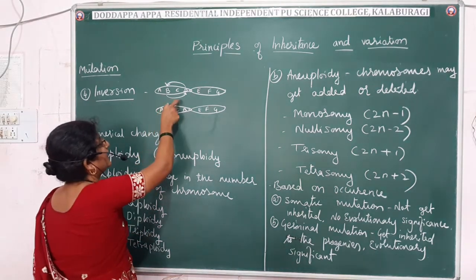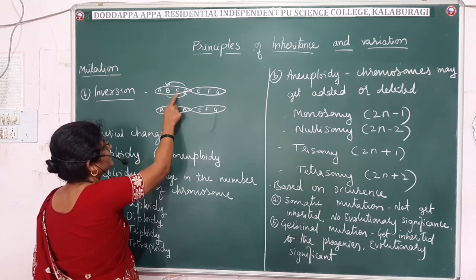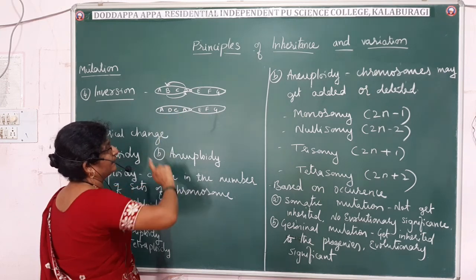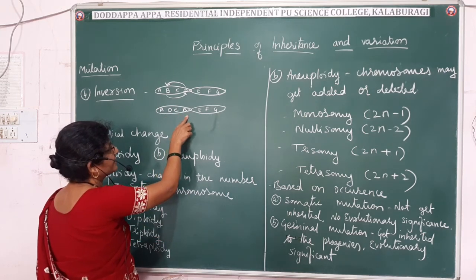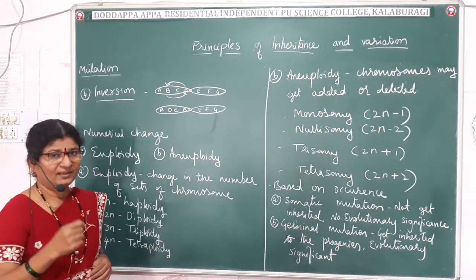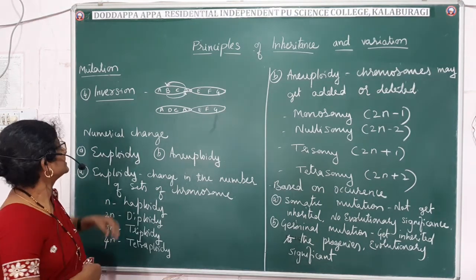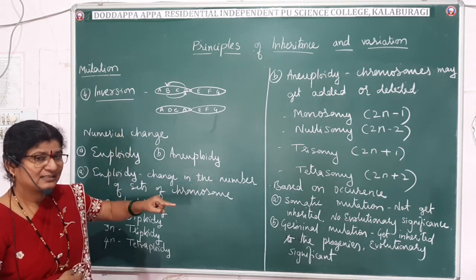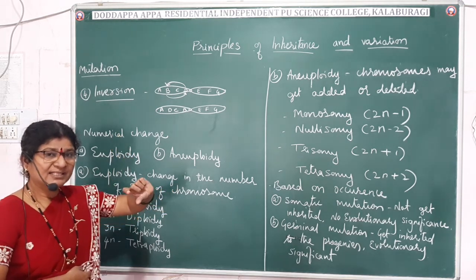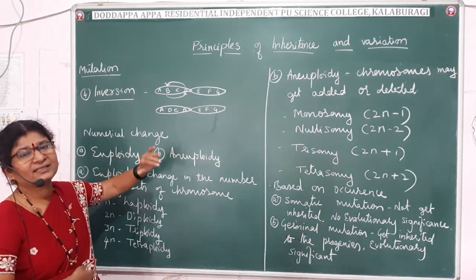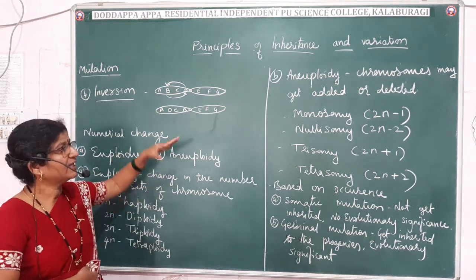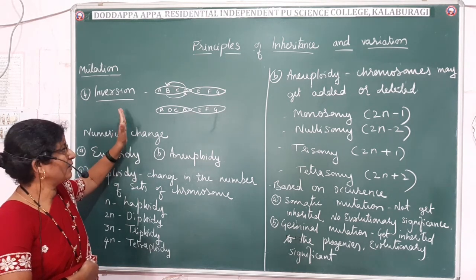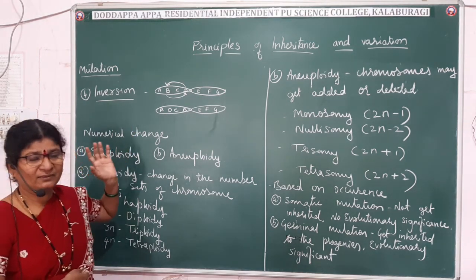So here I have taken this segment BCD, which will get reversed to DCB. If this portion gets changed, the coding also will get affected. So that is about inversion. Now, four types we have discussed. In translocation, maybe the sequences will get reversed and then get translocated. That one we can add as a fifth type, or as these are the major four types, we have to keep these major four types in our mind.